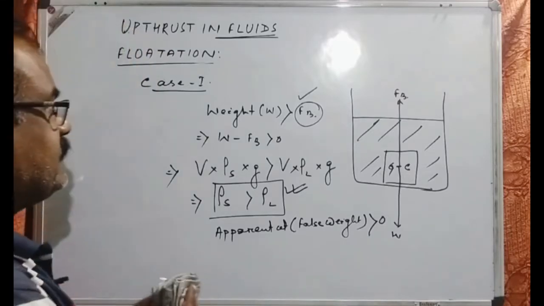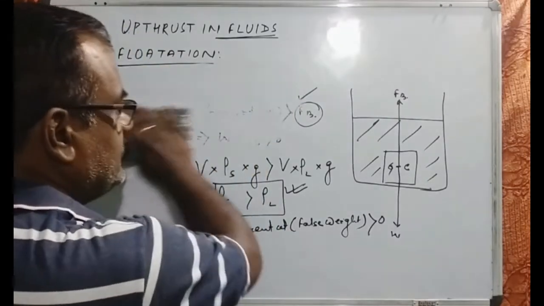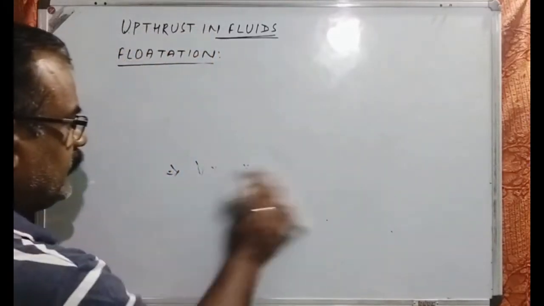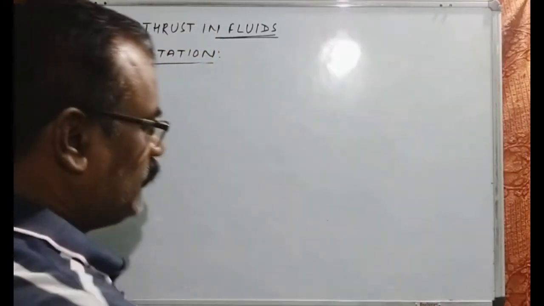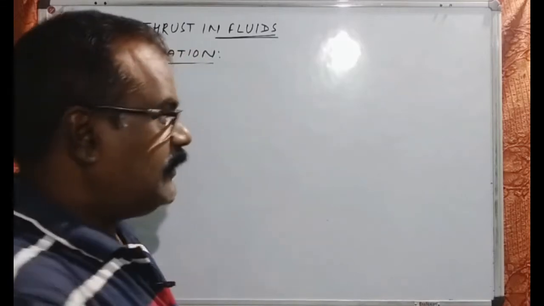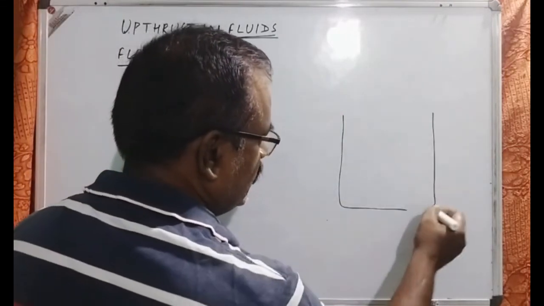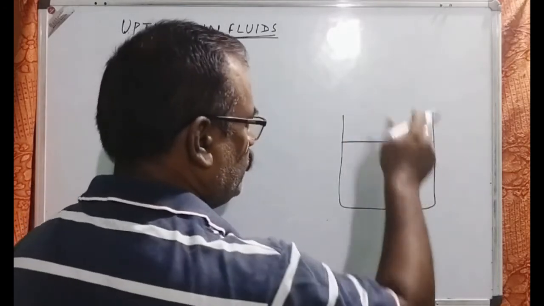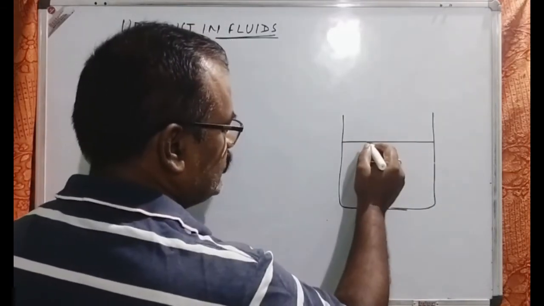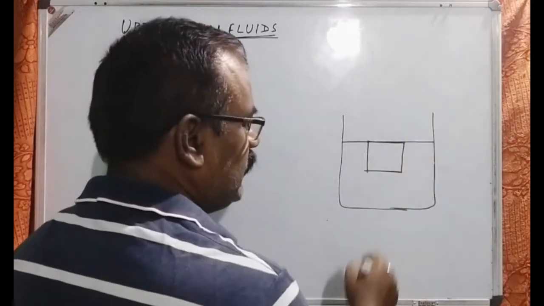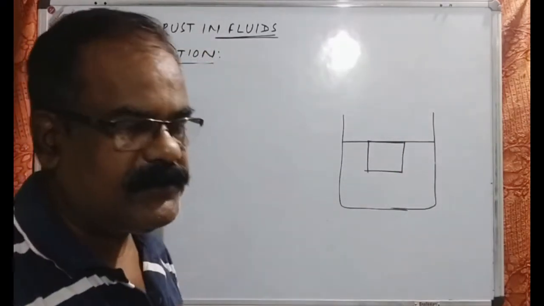Now take the second case. If we consider the second case where a body is, no doubt, under the surface. Sometimes you must have seen that a piece of wood, whenever it is kept, will be just below the surface of the liquid, but however it will be in the floating condition.